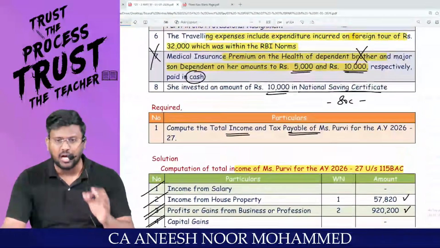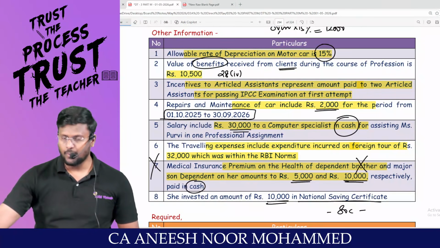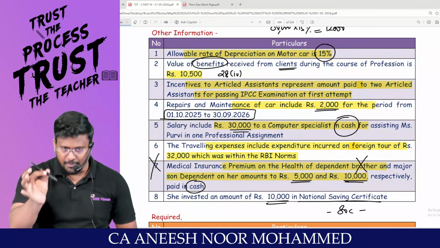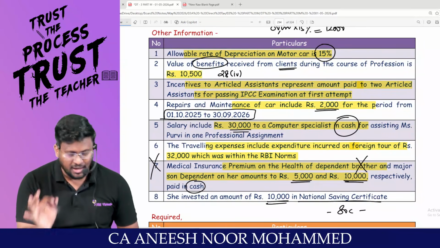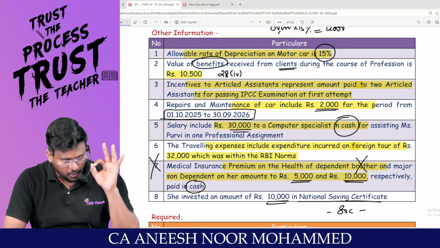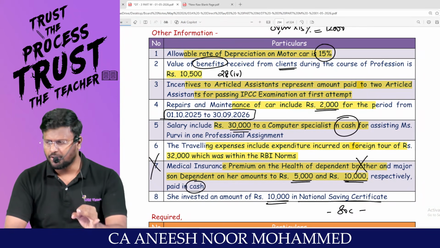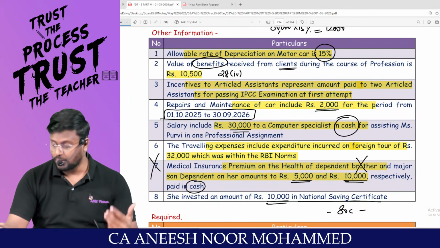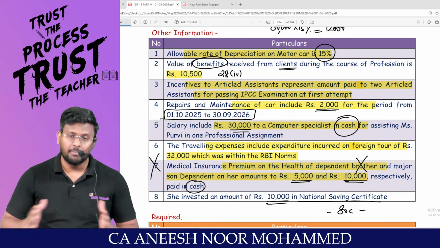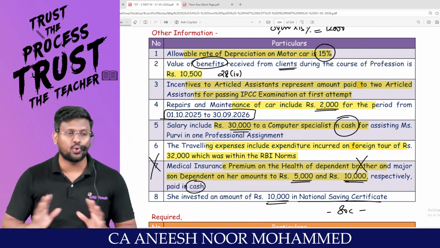I hope that you are falling into the discussion of the computation of total income, my dear lovable students. Are you feeling comfortable? If you are taking the weapon in your hand immediately after this lecture and solving these 3 questions on your own, question number 4, question number 5, question number 6, I don't know whether you love me or not, but you will love the subject tax. There is no doubt about it.